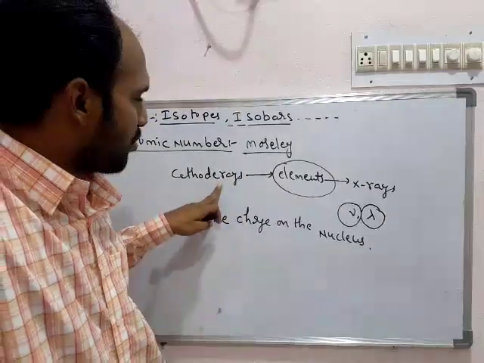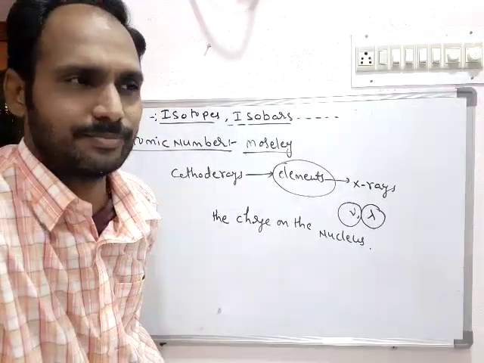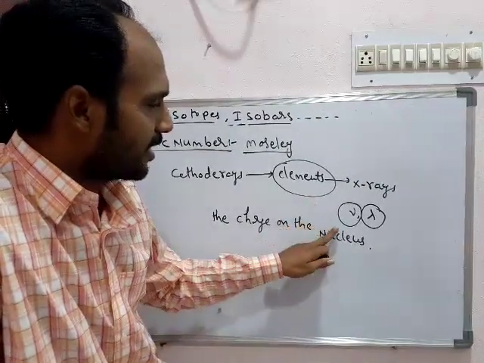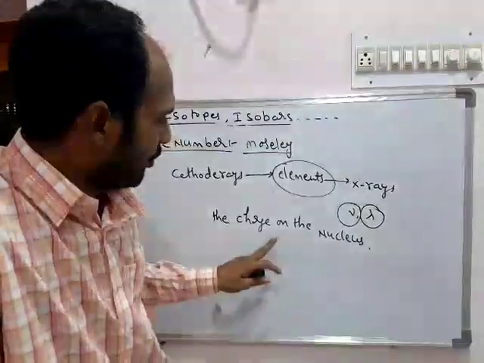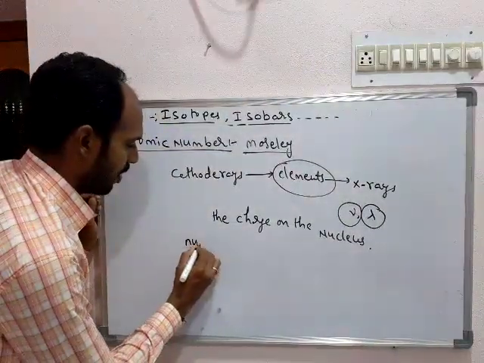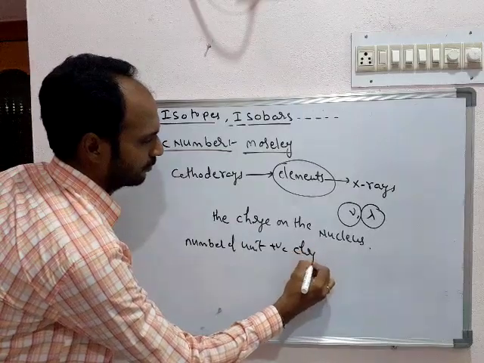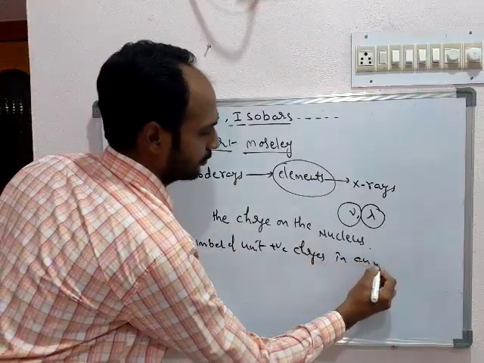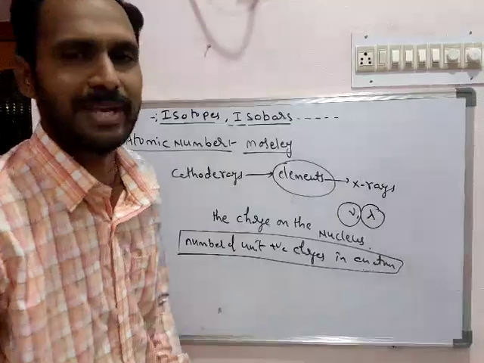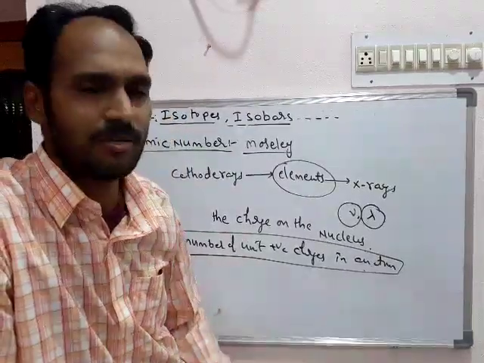With the help of his experiment, by calculating the charge on the nucleus of atoms of all different elements, he concluded that the number of unit positive charges in an atom is the main fundamental property of atoms, nothing but the properties of those elements.